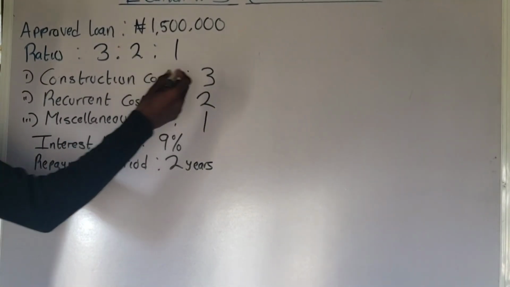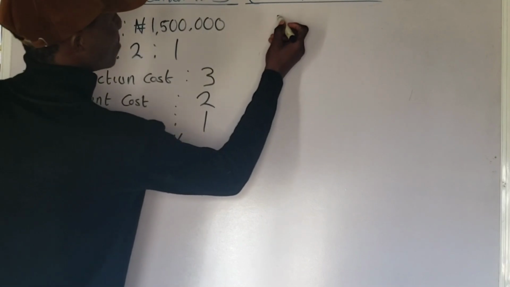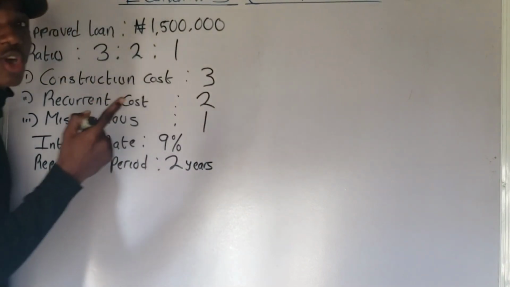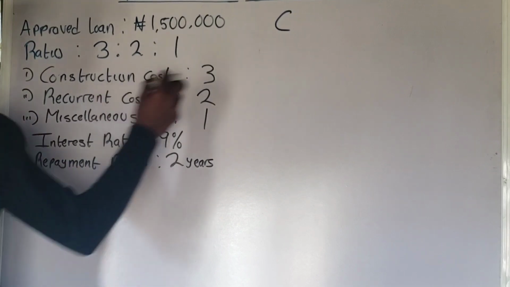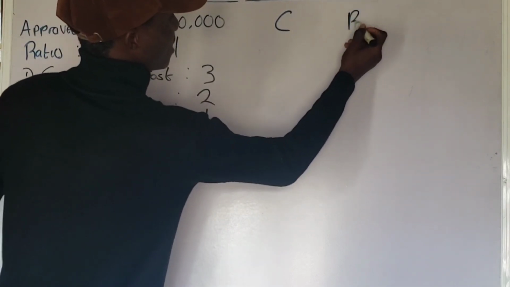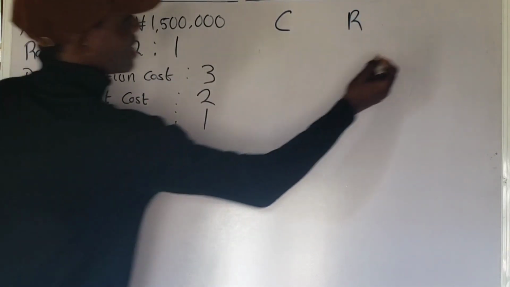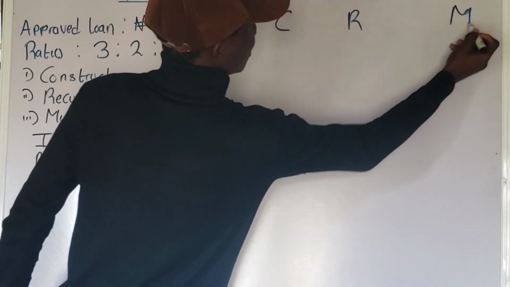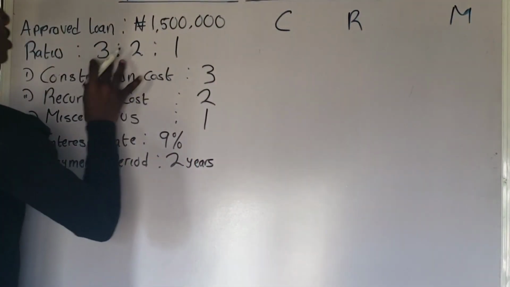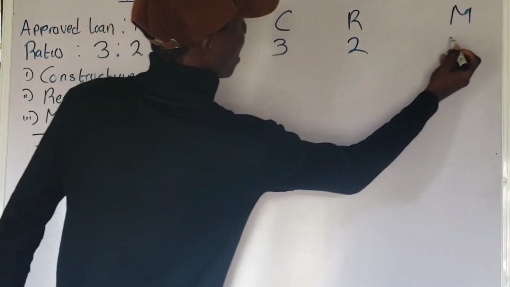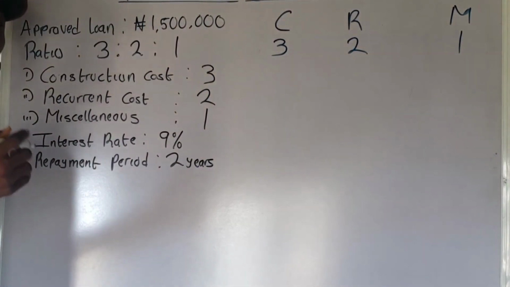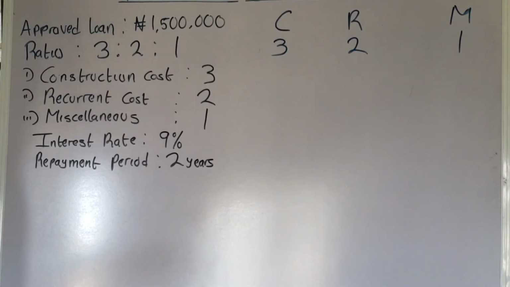Let me represent construction costs as C, recurrent costs as R, and miscellaneous as M. Are you paying attention? The ratio of construction cost is what? We have 3, we have 2, and we have 1 for miscellaneous. Please pay attention. If you don't want to get confused, you have to pay attention.